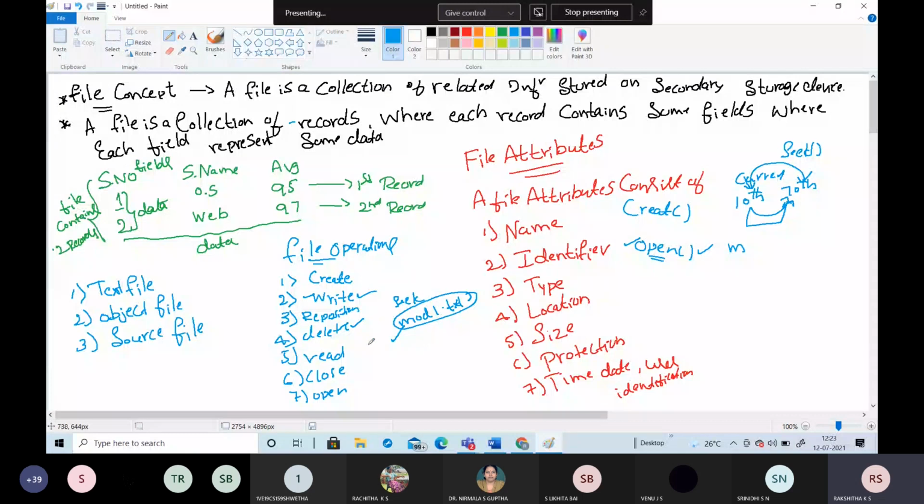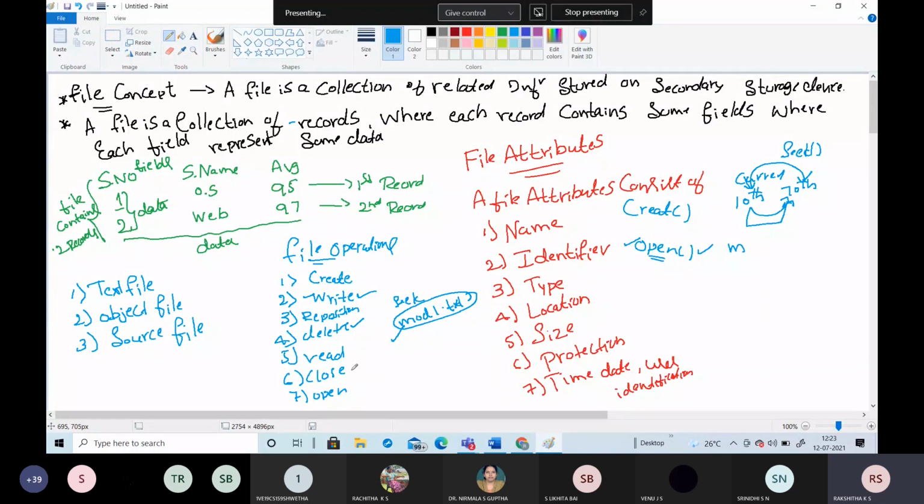If I need to read the file, first I need to call the open system call. Once I open the file with the system call function, then I can read the contents which are present in the file. And next is the close operation. What is the close operation? When you need to close the operation, I'm going to call the function known as close. And last is the open file operation.